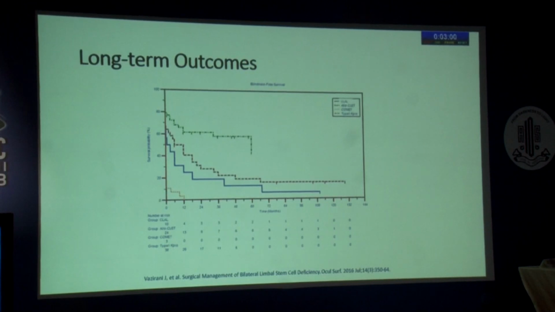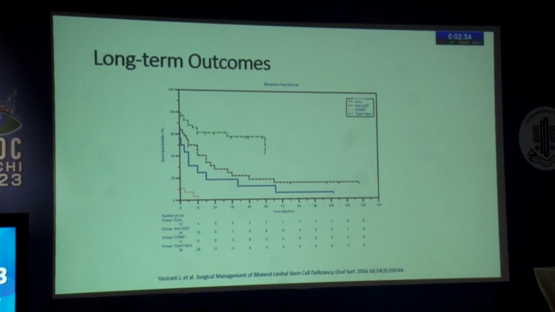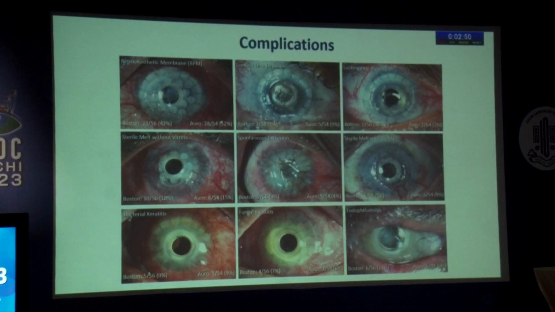So the absolute benefit you get in terms of what the patient sees is much greater in keratoprosthesis, but the duration for which they have that benefit is shorter. And the other problem with keratoprosthesis is that the risk of complications, especially severe vision threatening complications, is very high.